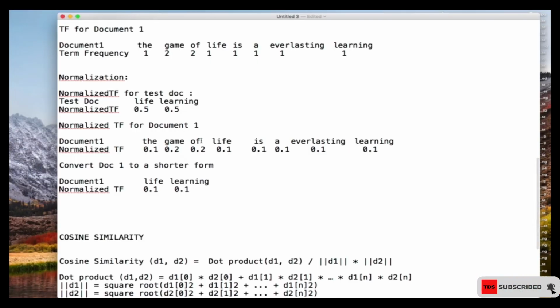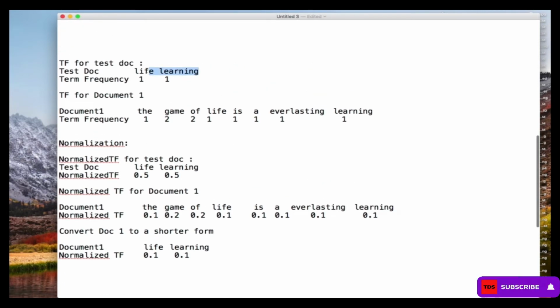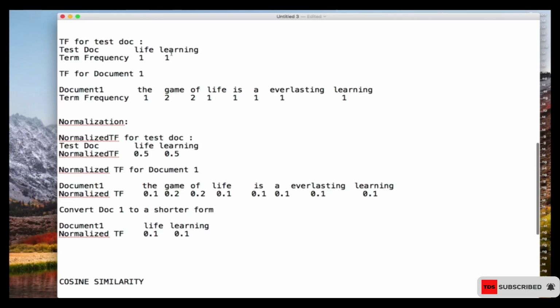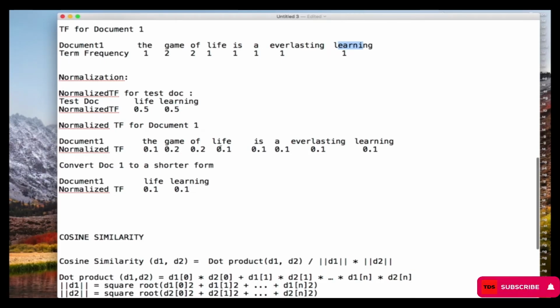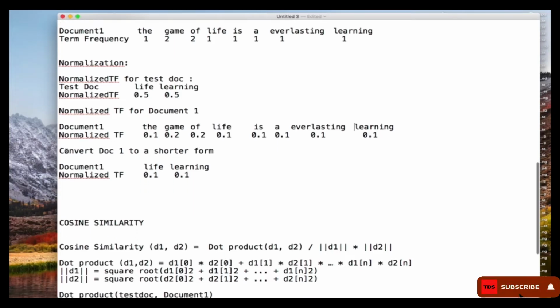All right, now what we do next is to fish out those items that are of interest to us. So this is what the user is searching, that's the search query. The search query the user is searching is life learning. Now in document one, that's the only thing we're going to focus on. So we're going to see life and then learning. Here we have normalized all of them, so we're just going to fish out life and then learning.